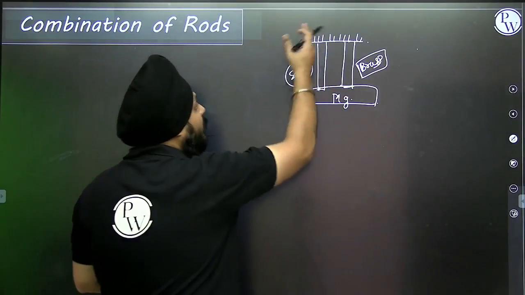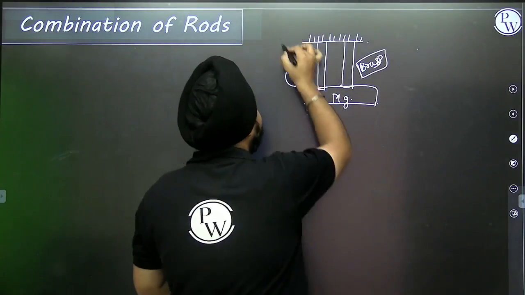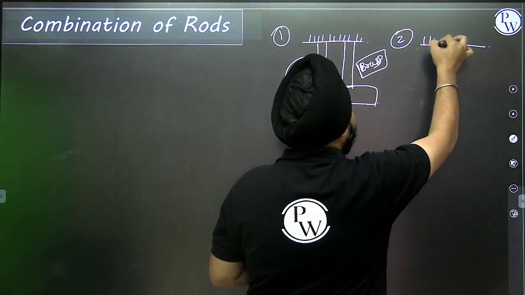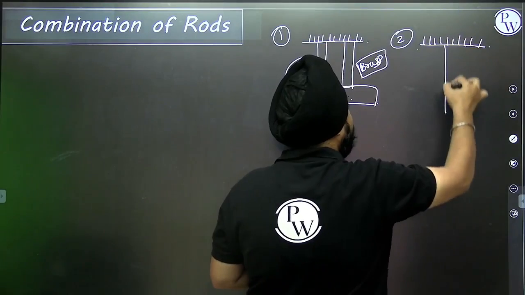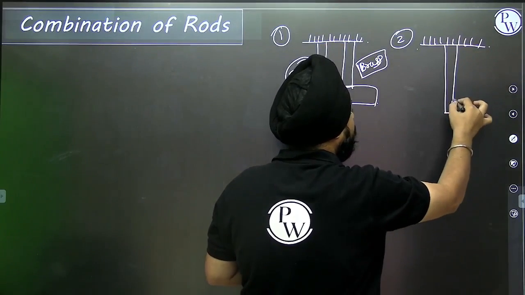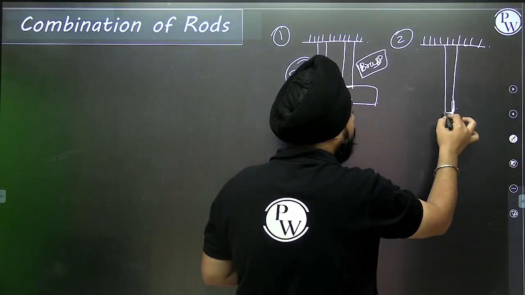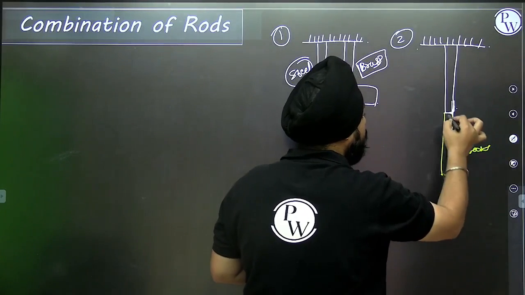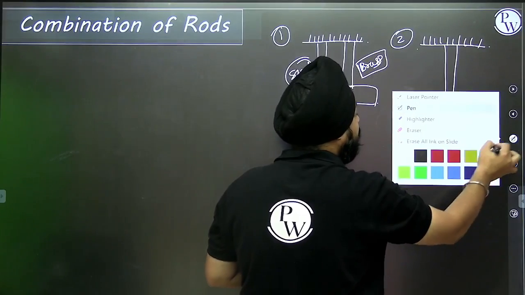But how to solve this kind of sums? Let us take another example. Suppose two rods are attached in this way. The first one is steel. The second one is brass.